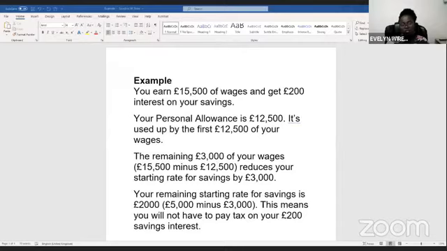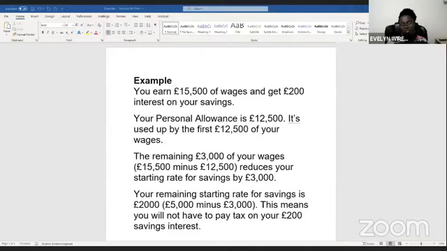The remaining, that is the 15,500 minus the 12,500, will give you 3,000. So the remaining 3,000 of your wages reduces your starting rate for savings by 3,000. So your remaining starting rate for savings will be 2,000, that is 5,000 minus the 3,000. This means you will not have to pay tax on the £200 savings interest.